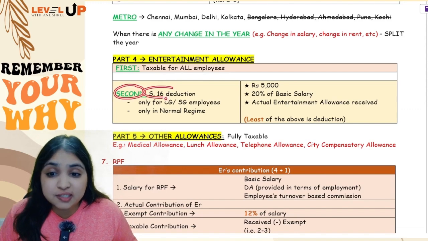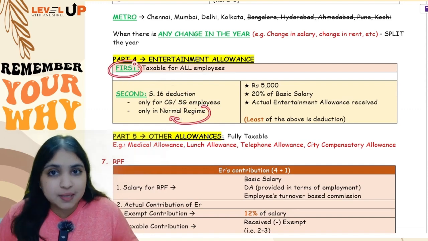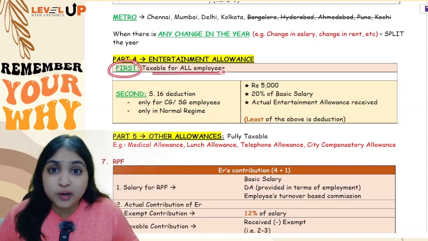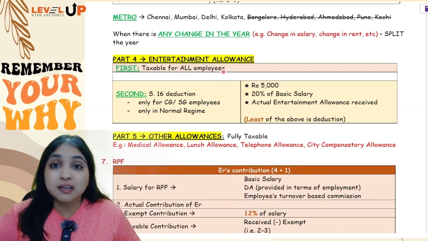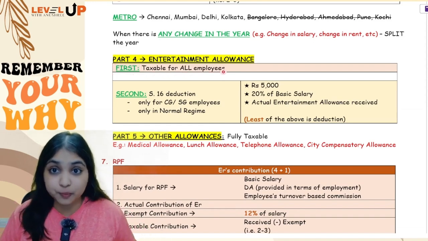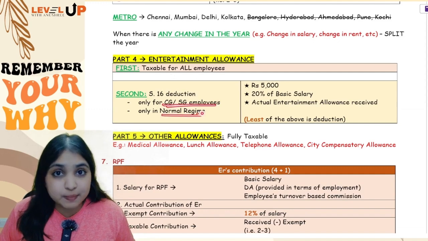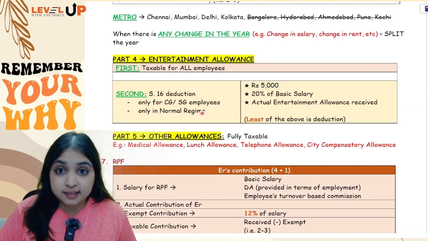Second, you will get section 16 deduction, but only for central government or state government employees and only under the normal regime. Alright, so point number one, it's going to be taxable for all employees. Doesn't matter what kind of employee, doesn't matter whether normal regime or default regime. You will first tax it for all employees. Then you will give section 16 deduction, but only for central government or state government employees and only under the normal regime. Now, how much section 16 deduction will you get?